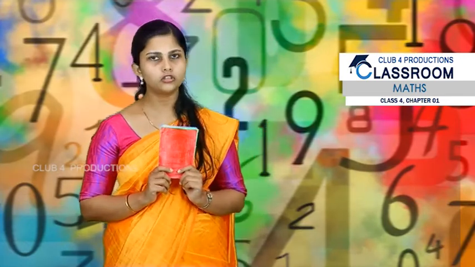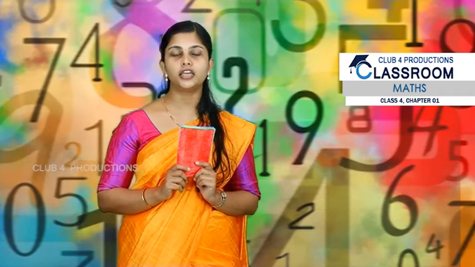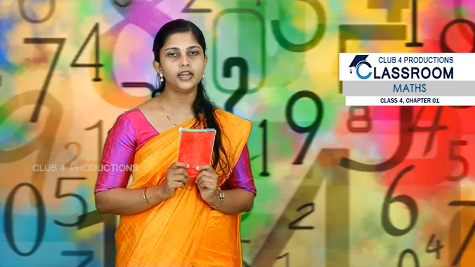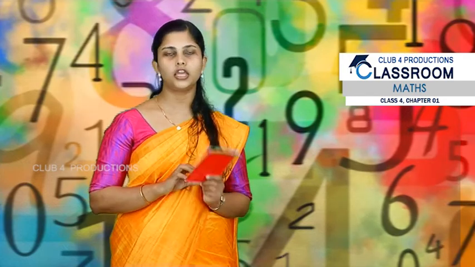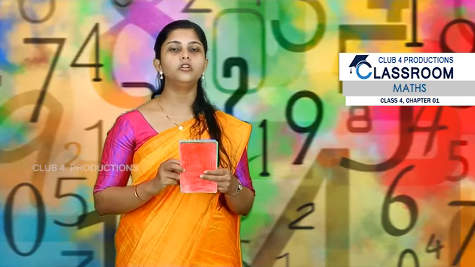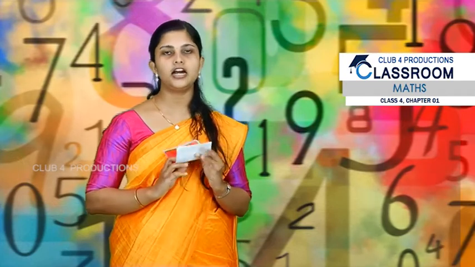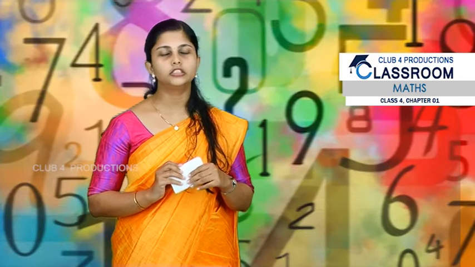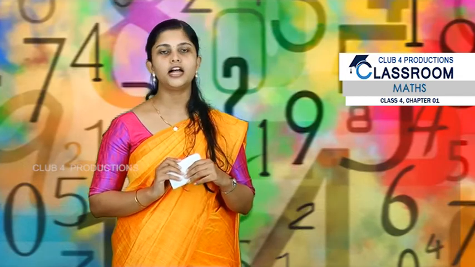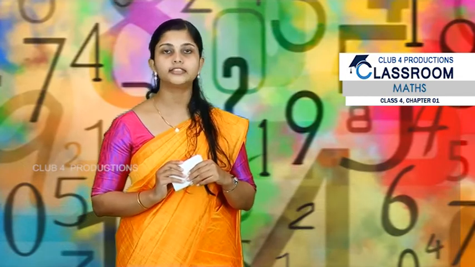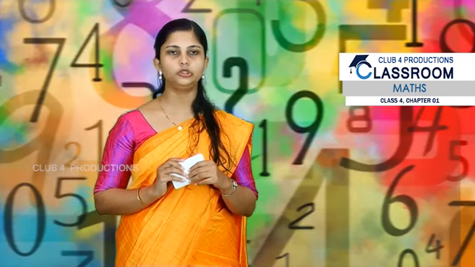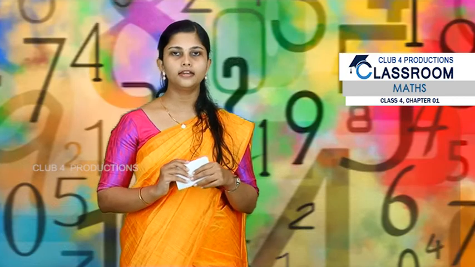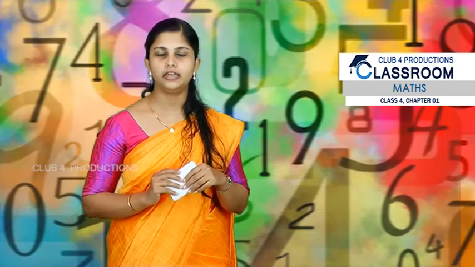Okay, what are the rules? Each person can take only 8 cards. And the cards should be taken in such a way that your eyes are closed. Don't look and take the cards. So close your eyes, take the cards and play this game. Each person can take 8 cards, and you should close your eyes and take the cards. After taking the cards you should find the scores and find the winner.